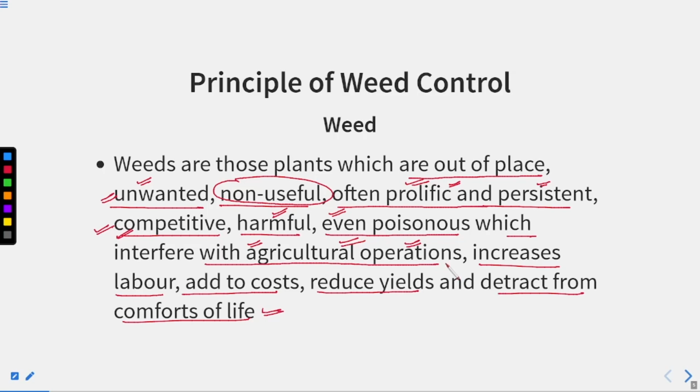Taking these weeds out of our agricultural field requires labor, and that also adds to our cost of agriculture. They sometimes reduce the yield of our crop plant because they are competitive in nature. Our crop will not get all the nutrients and all the water that is supplied to the cropland, because some weed plants compete for these nutrients and water.